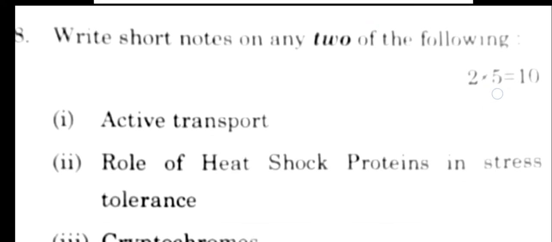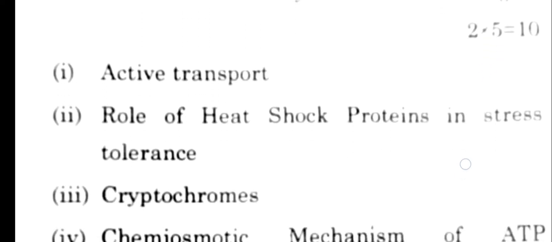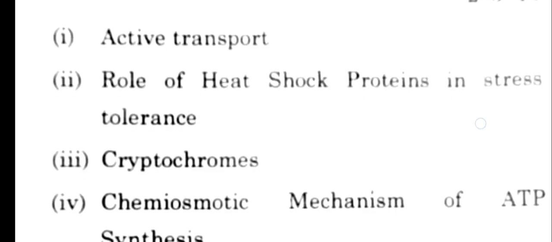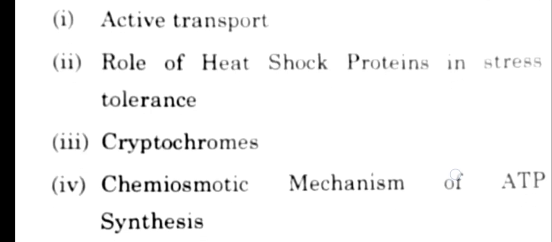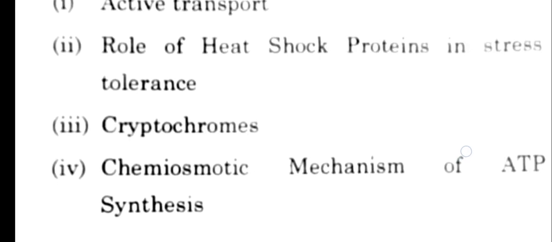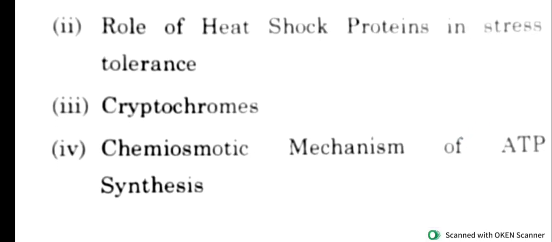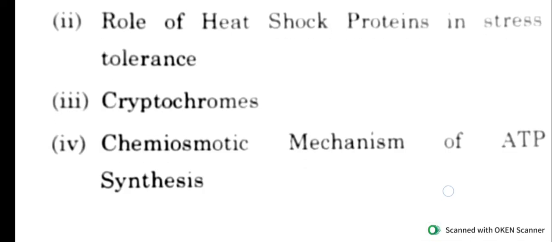This is my last question. Write short notes. First, active transport. Second, role of heat shock protein in stress tolerance. Third, cryptochromes. And fourth, chemiosmotic mechanism of ATP synthesis.